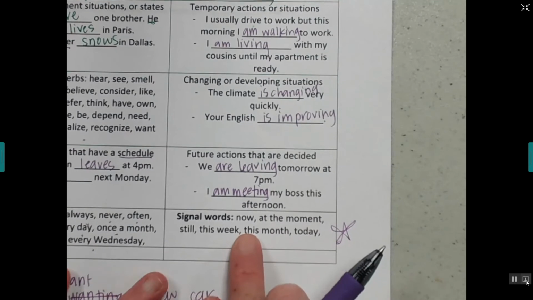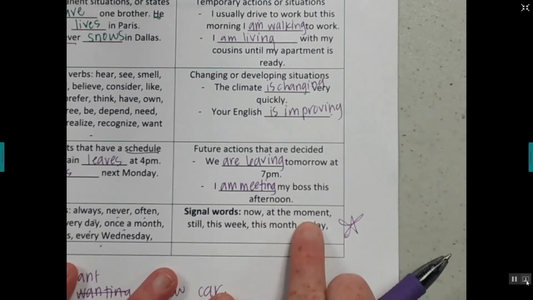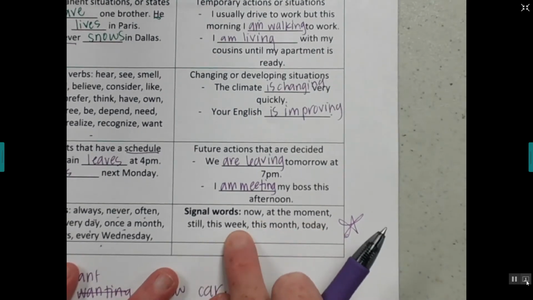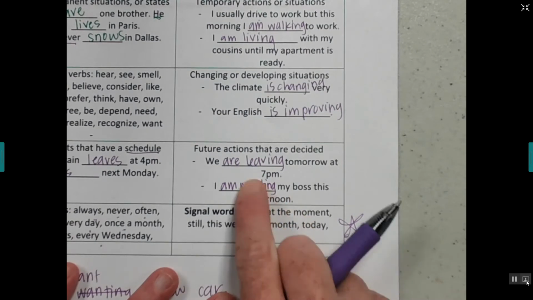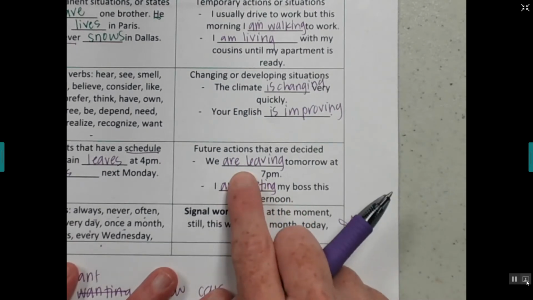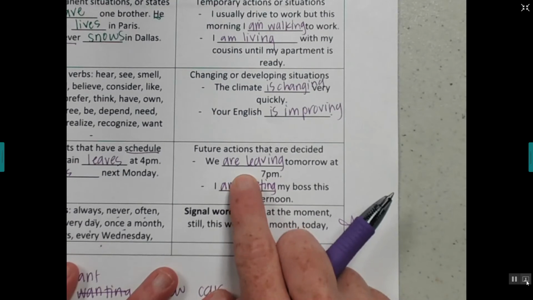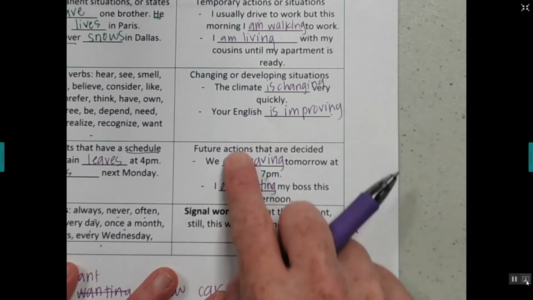If you see these words, now, at the moment, still, this week, this month, today, then maybe you're using present continuous, all right? So these are the signal words for present continuous.